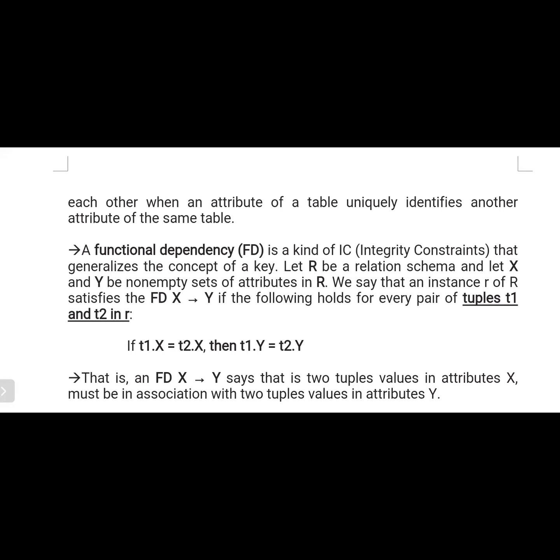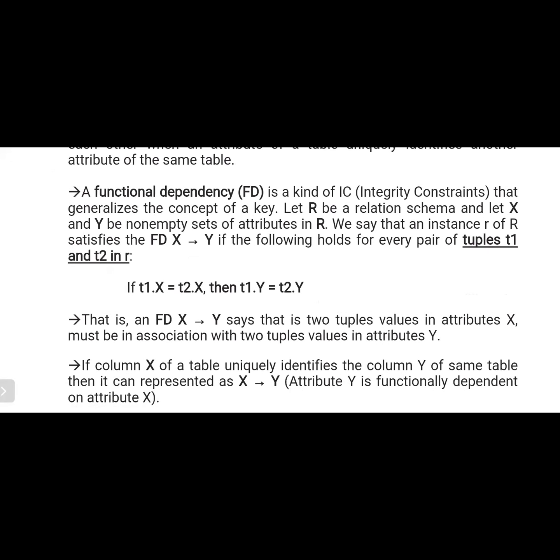For example, again we consider one A. If we observe tuples T1 and T2 in R, if T1.X equals T2.X and T1.Y equals T2.Y. So here we consider two tuples.